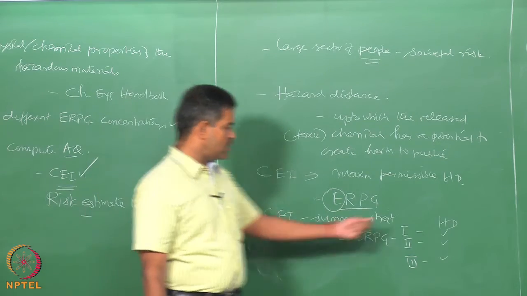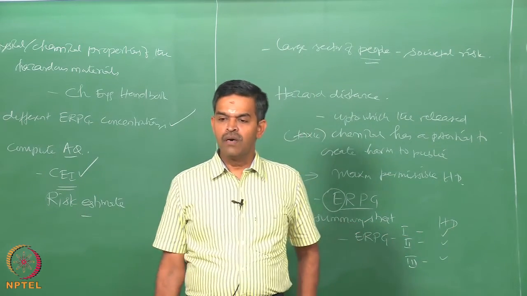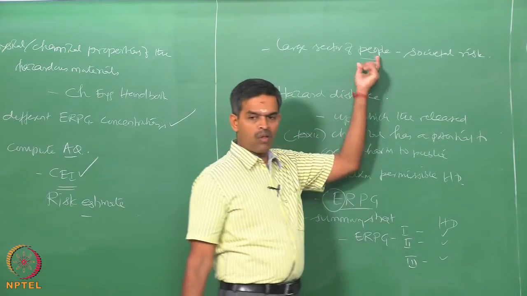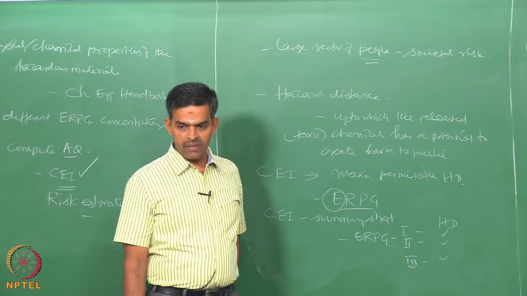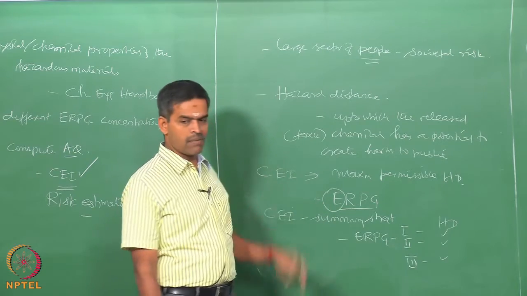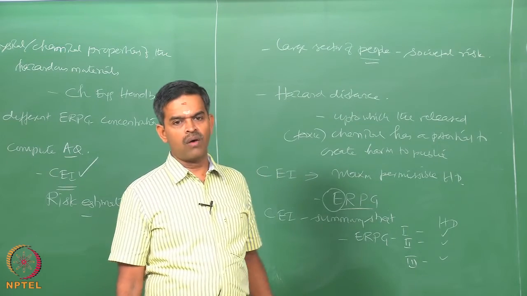So, once I know this, I can either modify the existing layout of the plant, modify the process line, or modify the layout of the colony where people are located, etc., so that the hazard consequences arising from the unexpected or accidental release of the chemical can be completely mitigated, or at least controlled and avoided.